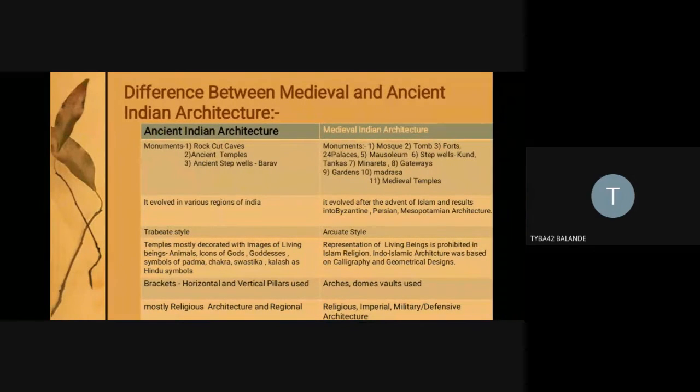Then there is imperial architecture, when we talk about the Delhi Sultanate, with a variety such as the entire Qutub Minar complex. Again we see minarets, palaces, palatial complexes, all these imperial. Then we see defensive and military architecture also.